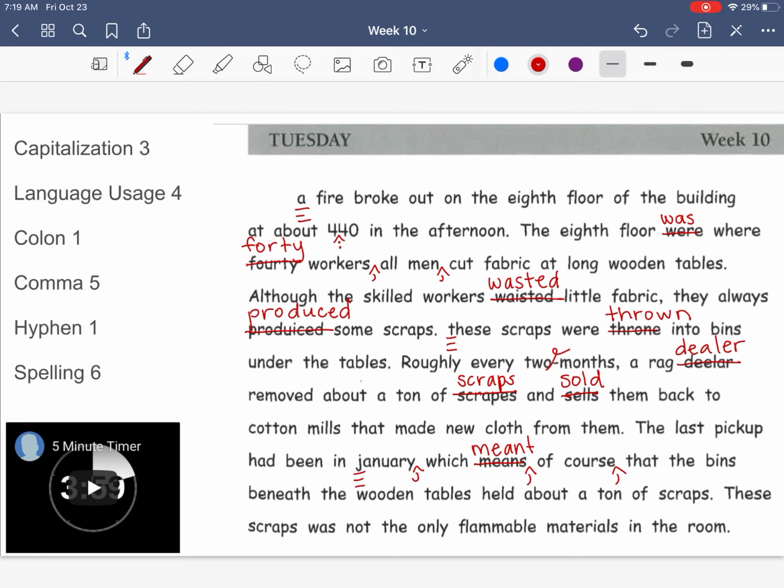And my last sentence, these scraps was not only the only flammable materials in the room. I have another usage error, and that is going to be was. It should be were. And that concludes our daily edit.